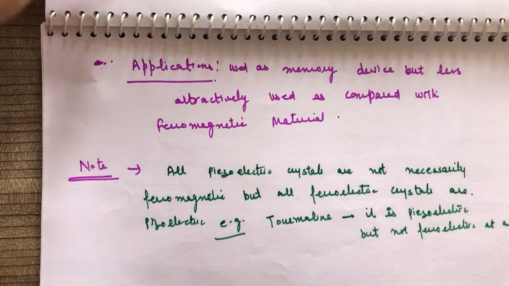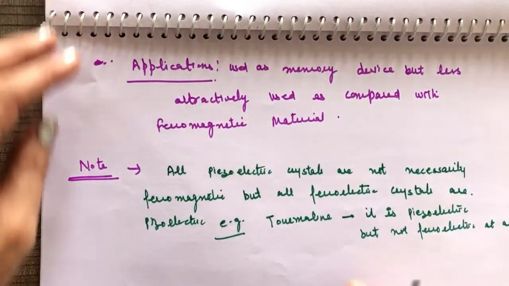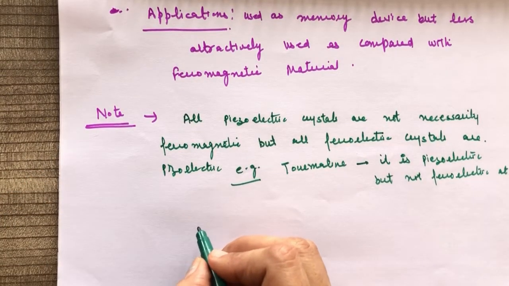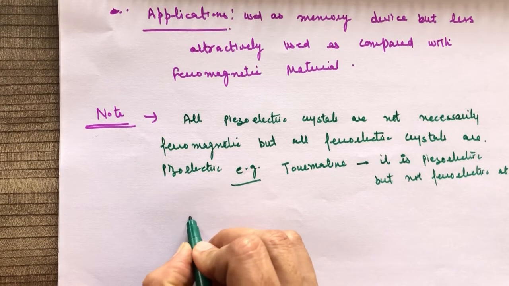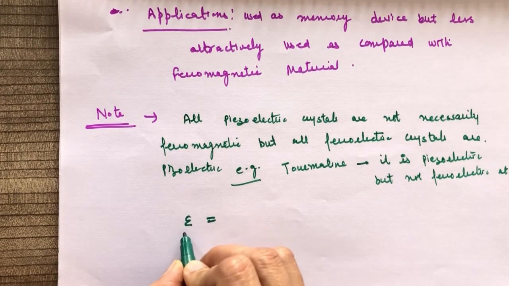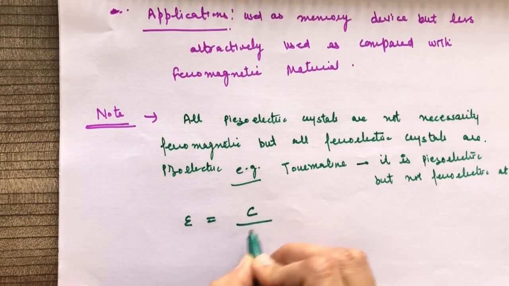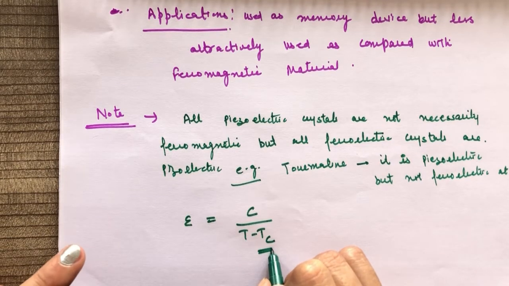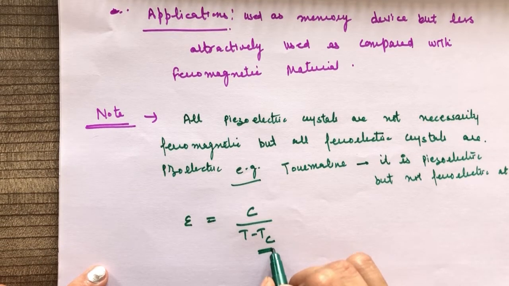Another thing for these type of materials, I will write here that they have static dielectric constant epsilon equal to C over, this is called Curie's law in this type of materials. This is the transition or Curie temperature, and above this temperature the ferroelectric behavior disappears.